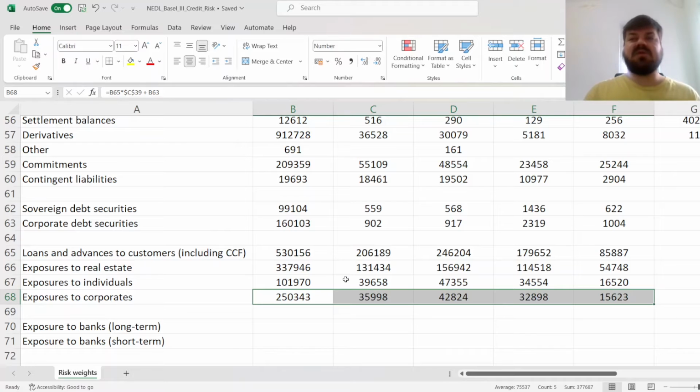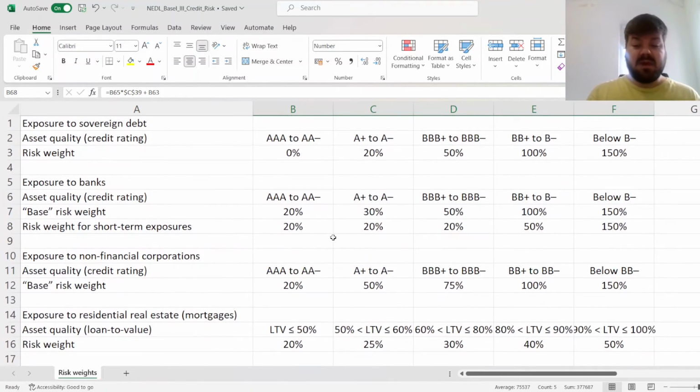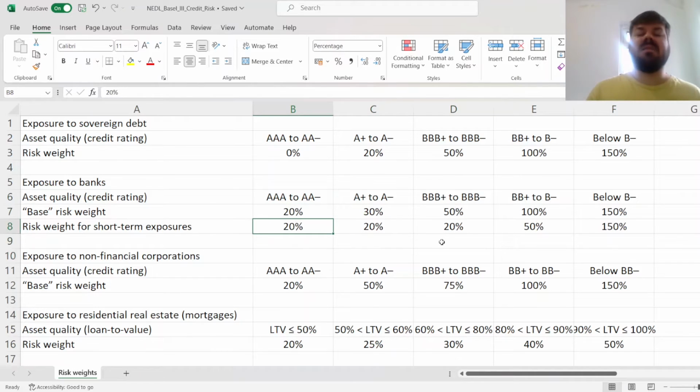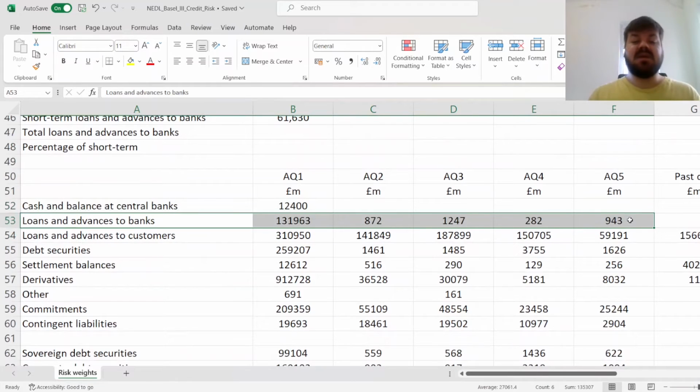When we talk about exposure to banks, we have to treat it differently. And here, the main reason for it is that we have got different weights for long-term and short-term exposures. Short-term is defined for this particular purpose as 3 months or shorter, and therefore we need to know how much of those loans and advances to banks falls below 3 months.